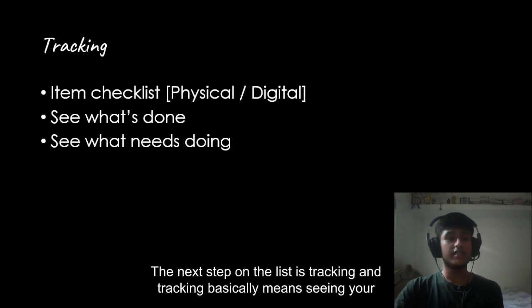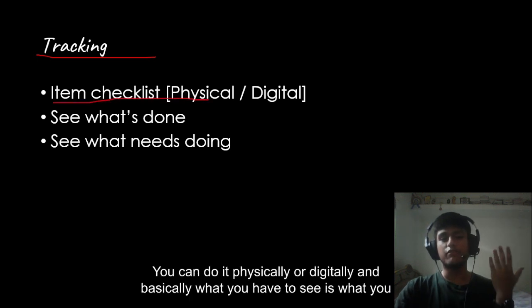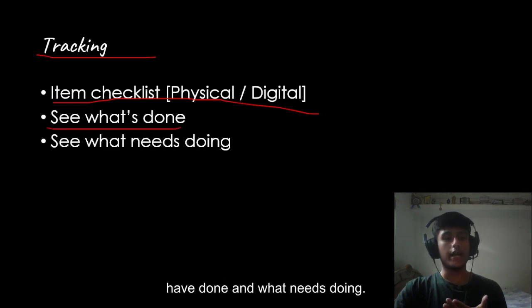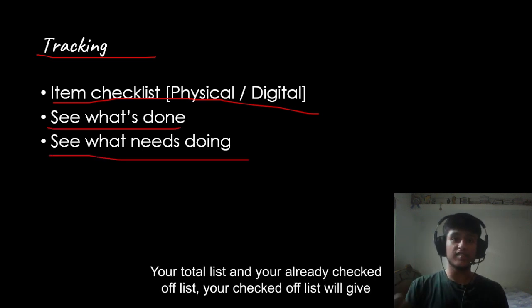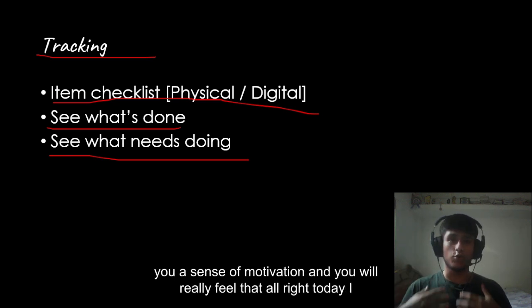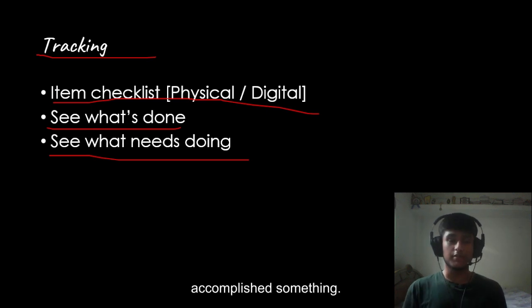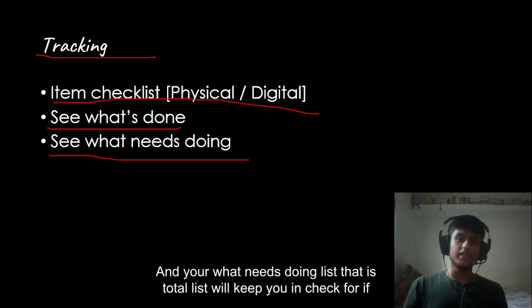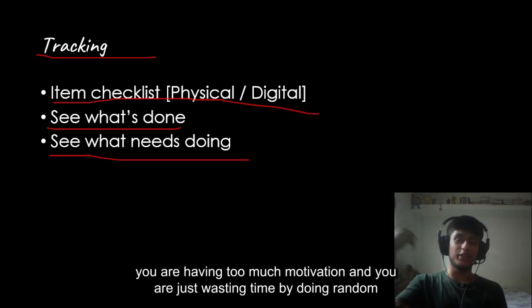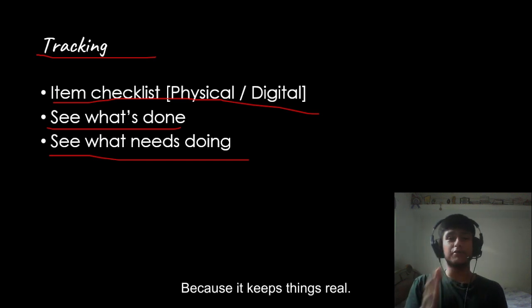The next tip on the list is tracking, and tracking basically means seeing your progress. You can do it physically or digitally, and basically what you have to see is what you have done and what needs doing. Your to-do list and your already checked off list. Your checked off list will give you a sense of motivation and you will really feel that alright, today I accomplished something. And your what needs doing list, that is to-do list, will keep you in check if you are having too much motivation and you are just wasting time by doing random stuff, because it keeps things real.